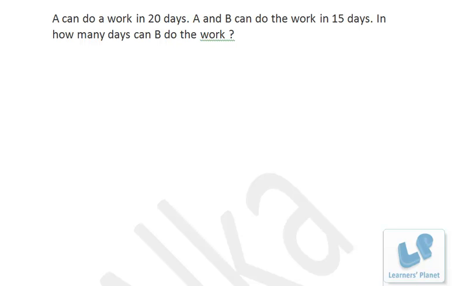A can do a work in 20 days and A and B can do the work in 15 days. Right? That means, see, when A is working for 15 days, he will be doing 3/4 of the work because he can do the entire work in 20 days. Now when A and B, both of them are working, they are able to complete the work in 15 days. That means if A is working for 15 days, he will be able to complete 15 by 20, that is 3/4 of the work. Am I right? Right? So while they are completing the work in 15 days, 75% of the work is done by A all alone. That means 25% of the work is being done by B, right?